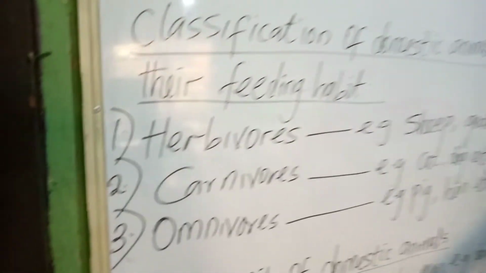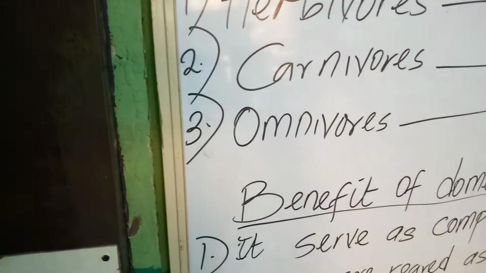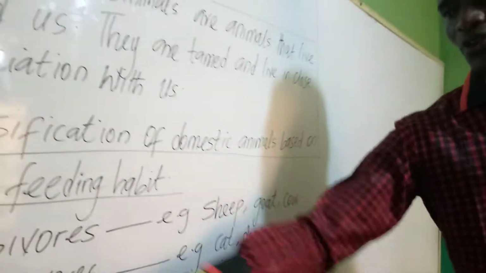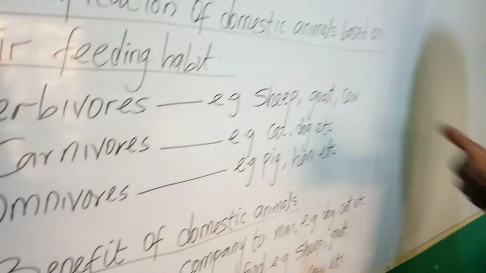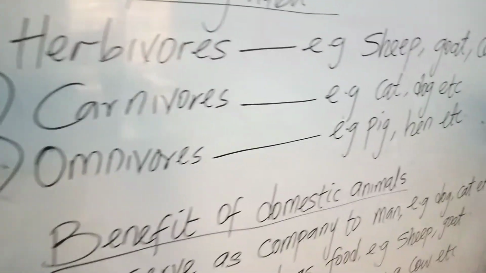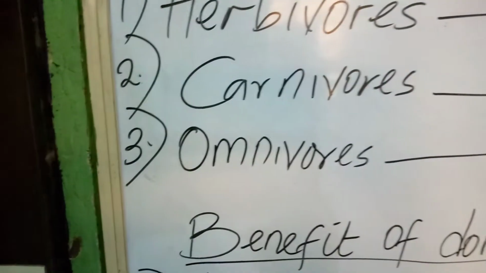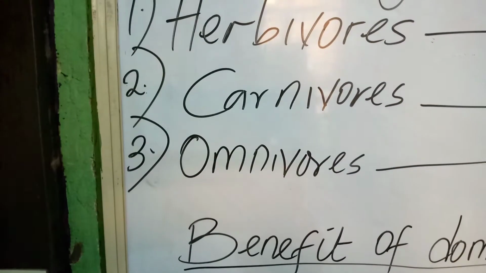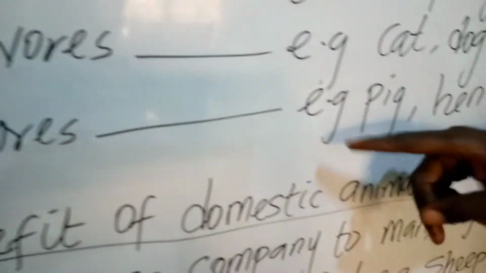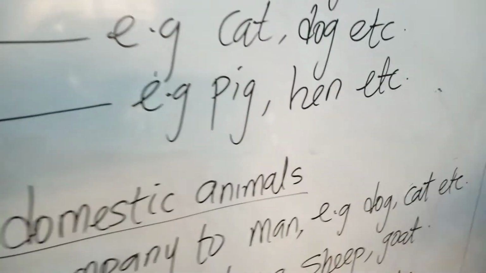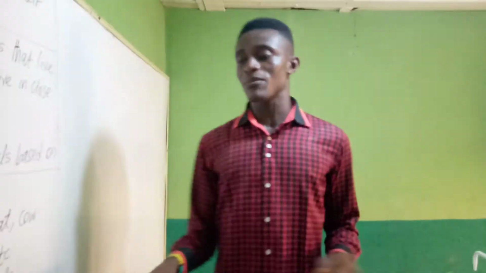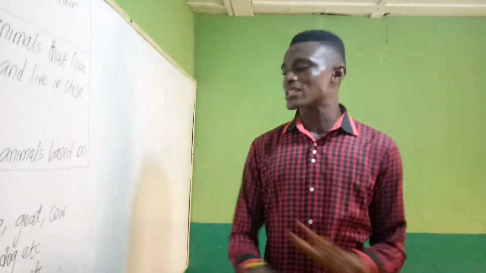Now let's go back. Number 3 is omnivorous animals. Omnivorous animals have the characteristics of herbivorous and carnivorous animals together. Omnivorous animals are animals that feed both on plants and on flesh. Examples are pig and hen. We all know very well that you can find a pig in a dirty area, you can see him anywhere, and he is able to eat anything he finds.